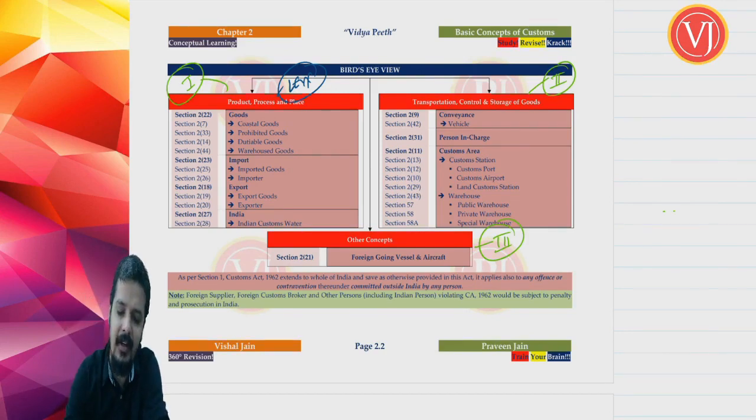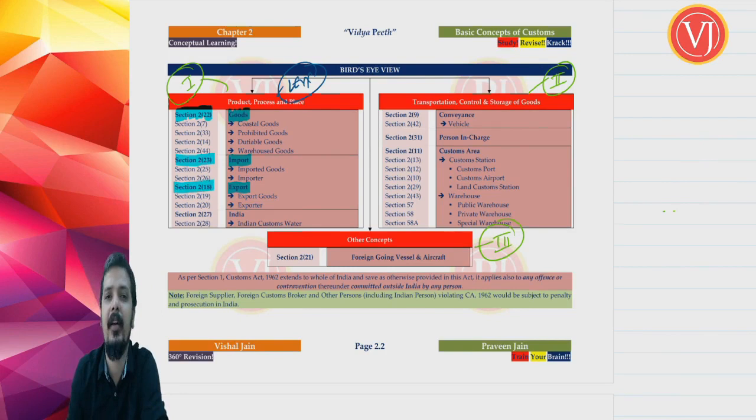Right. What are the three P's, my friends? The three P's are: product being goods. Customs covers only goods. Product being goods in terms of section 2 clause 22. Process being import or export. Import under section 2 clause 23 and export under section 2 clause 18. And friends, we are talking about place being India. Import in India or export from India.